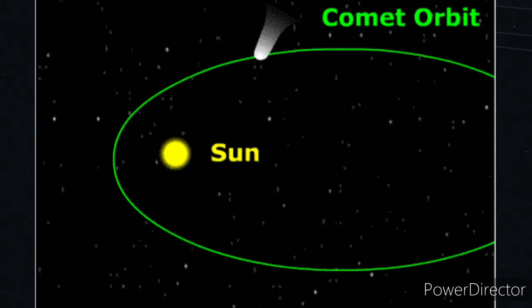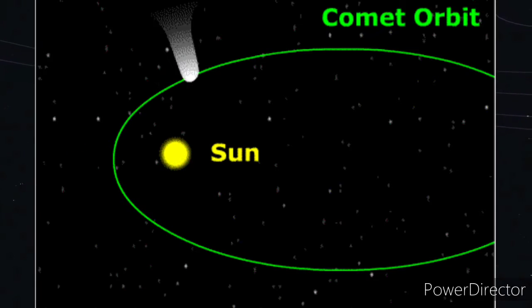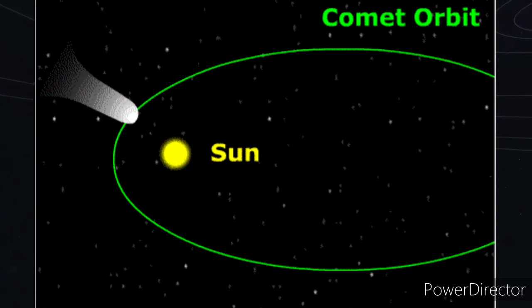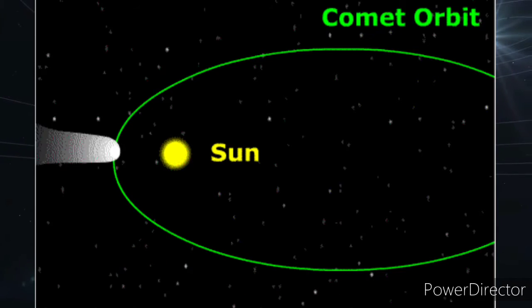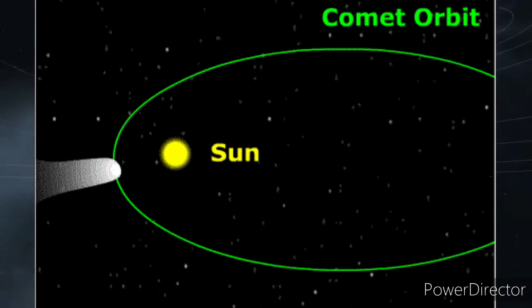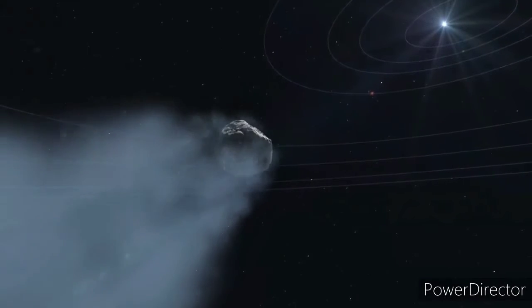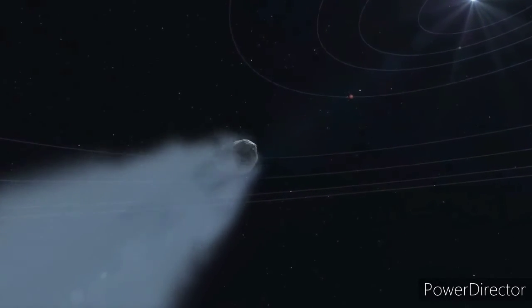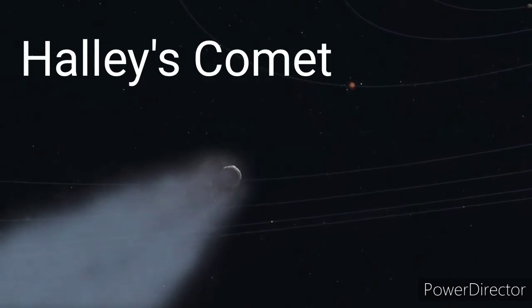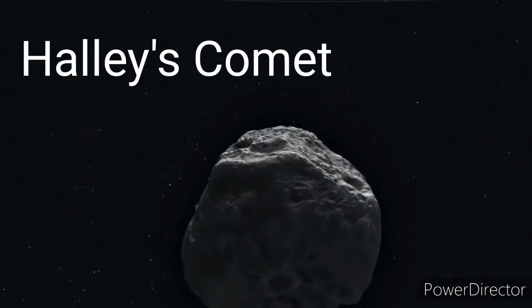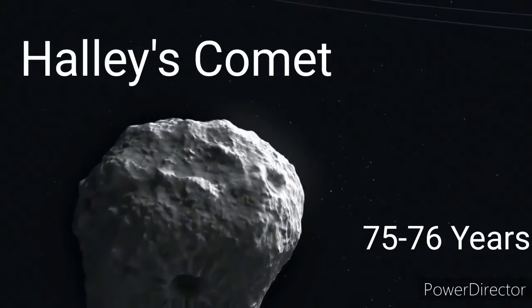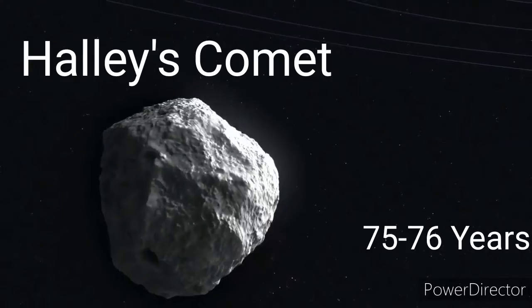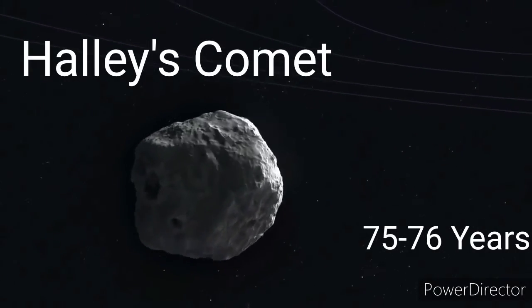Now जो solar winds होंगी, sun की hot winds, because of that wind, comet के dust और gases push होंगे and एक dust and gases का tail जैसा form हो जाता है, एक पूंछ जैसा. The tail may be as long as 250 million kilometers. The most famous comet, the Halley's Comet, is seen from the Earth every 75 to 76 years. Means हर 75-76 years के बाद Halley's Comet दिखाई देता है.